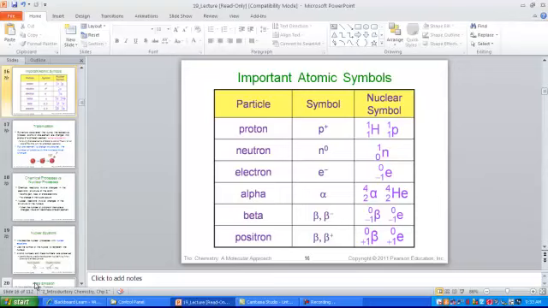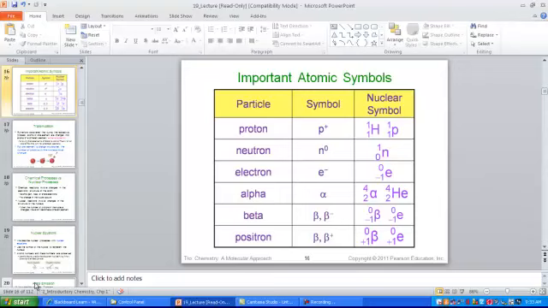The proton, we know, consists of a positive charge. Its symbol in chemistry has been P positive. However, take a look at its nuclear symbol. If a positive proton can be represented by a hydrogen atom, that makes sense. If the hydrogen is number 1 and its mass number is 1, 1 minus 1 is 0. Hydrogen has 0 neutrons as its most abundant form of an isotope. So a nuclear symbol for a proton would represent the hydrogen atom.